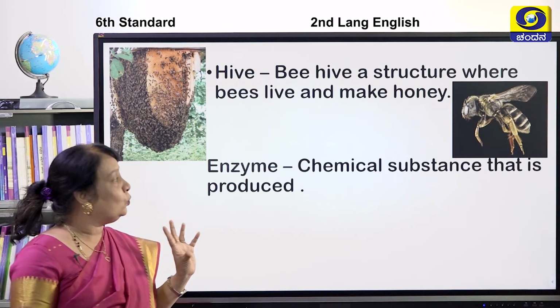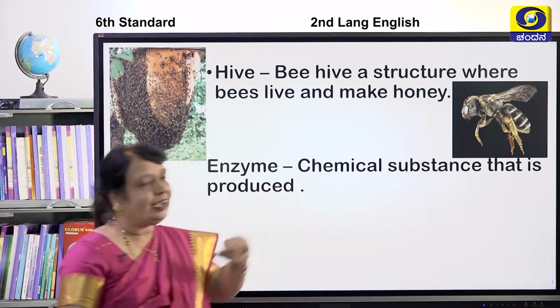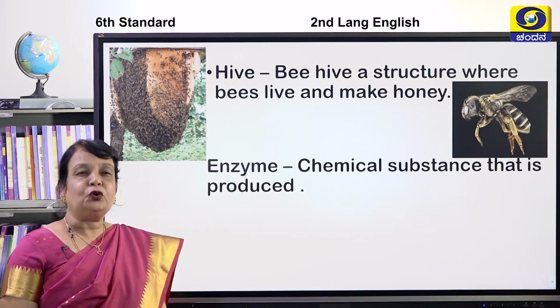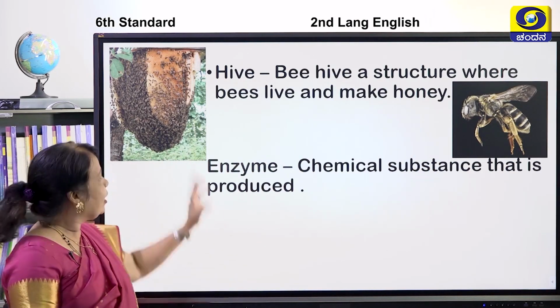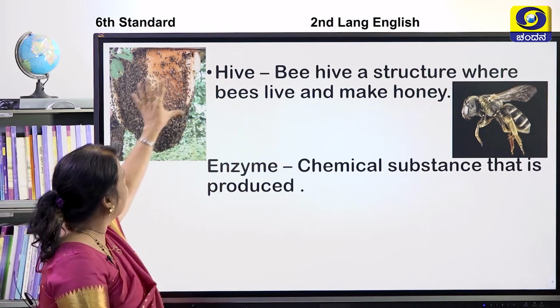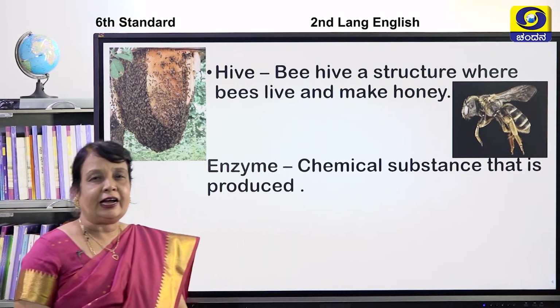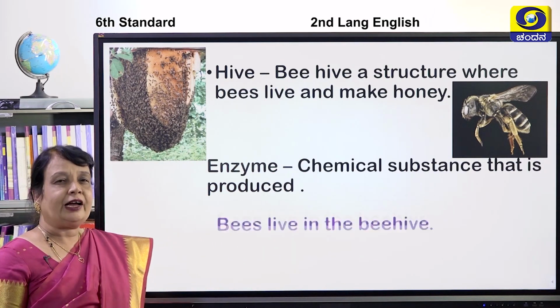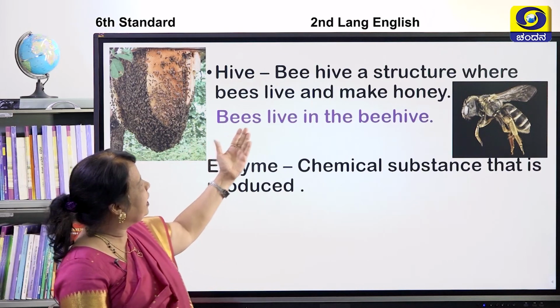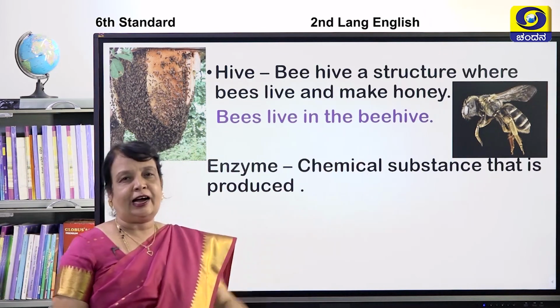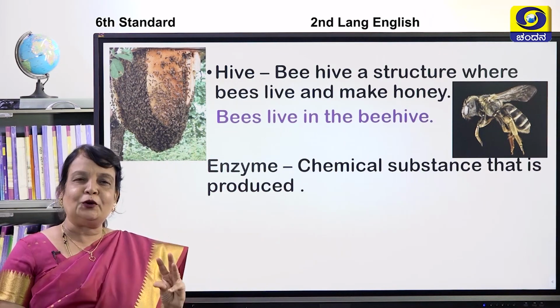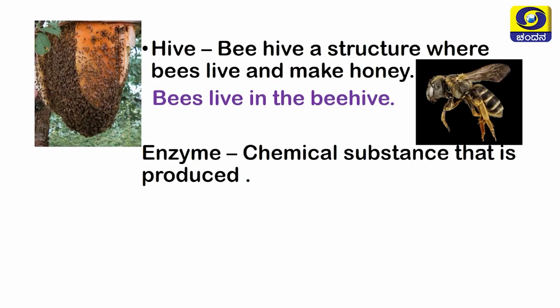ಜೇನು ಗೂಡು. ಅದರಲ್ಲಿ ಇಲ್ಲಿ ನೋಡ್ತಾ ಇದ್ದೀರಾ? Yes, it is a honey bee. ಜೇನು ಹುಳು. Yes. ಇದರ ಮನೆ, ಜೇನು ಹುಳುವಿನ ಇದು ಮನೆ. It is called as hive or it is called as beehive. What is it called as? Beehive. Yes, I have a sentence for you. Bees live in the beehive. ಎಲ್ಲಿ ವಾಸಿಸುತ್ತೆ ಜೇನು ಹುಳು? ಗೂಡಲ್ಲಿ ವಾಸಿಸುತ್ತೆ.